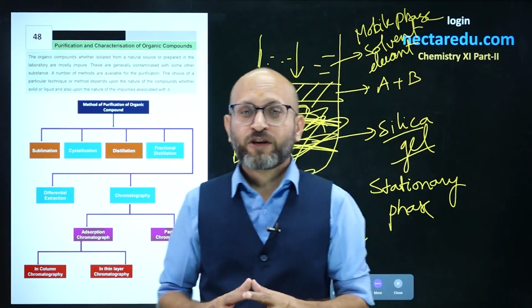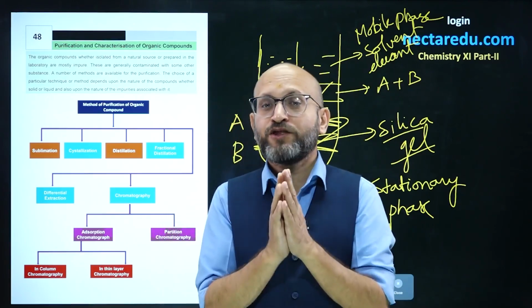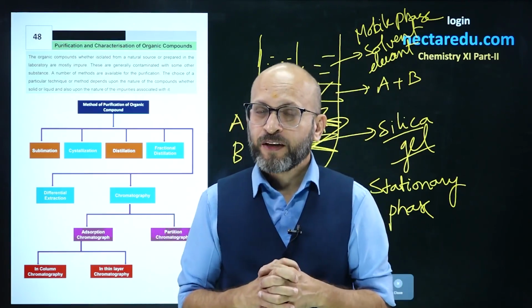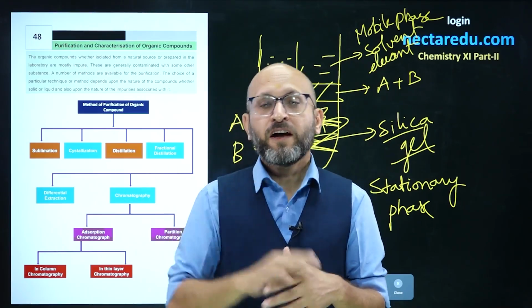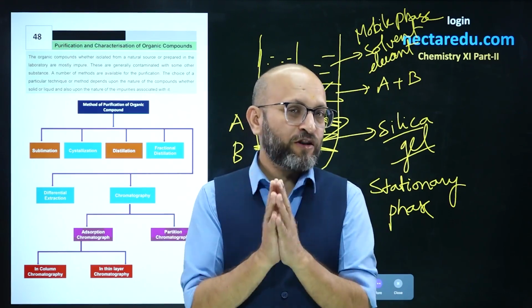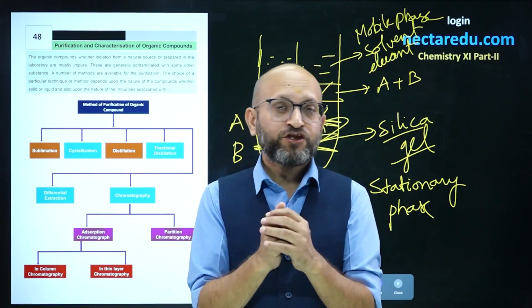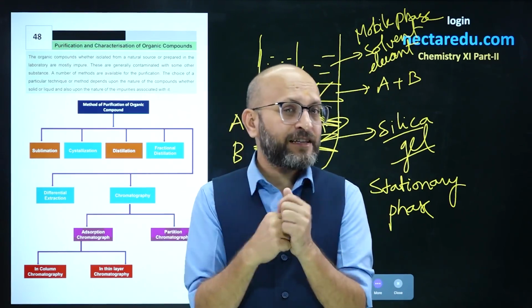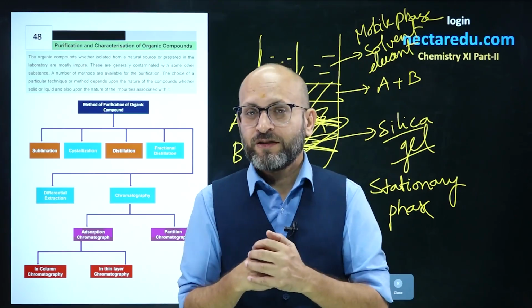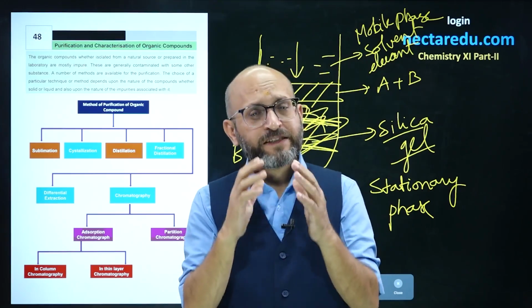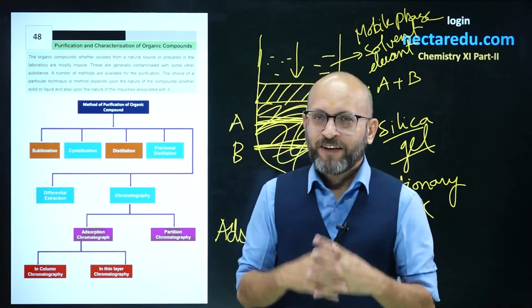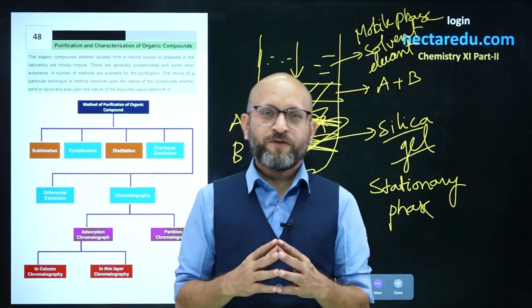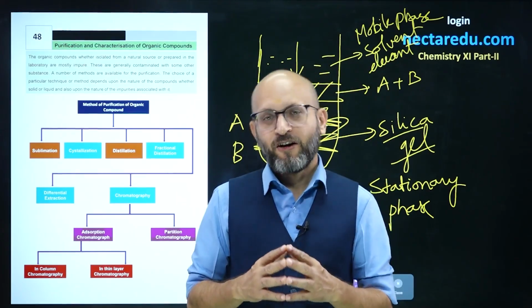And partition chromatography involves the use of chromatography paper. Partition chromatography is another name for paper chromatography. Paper chromatography is one example where partition chromatography happens, and the phenomenon is basically capillary action. In partition chromatography, the basic phenomenon is capillary action. All right. So this is it. We have explained all the types of separation methods. All right. Thank you.